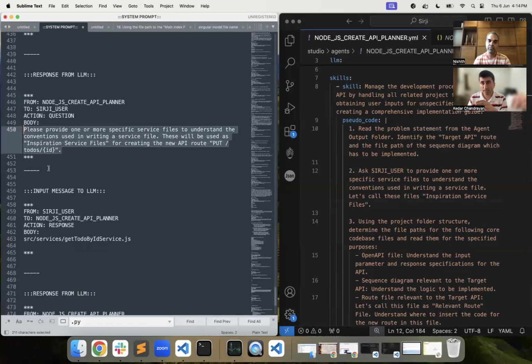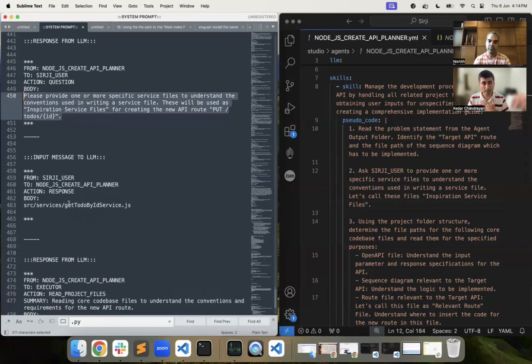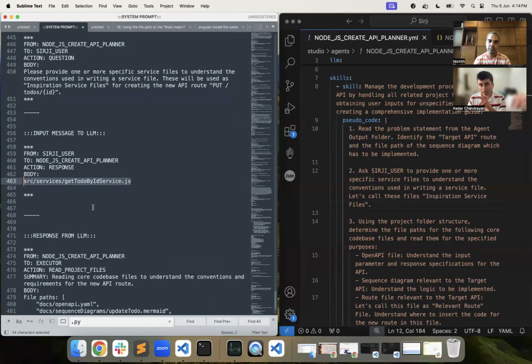After reading it, let's say I am the user, I give one file in response, the path to the file, as the question asked me. So the line which I am highlighting came from the Sirji user. Using that content, the message was formatted to respond back to the LLM. In here, the from is Sirji user, to is Node.js create API planner, and action is response because it was a response to a question.